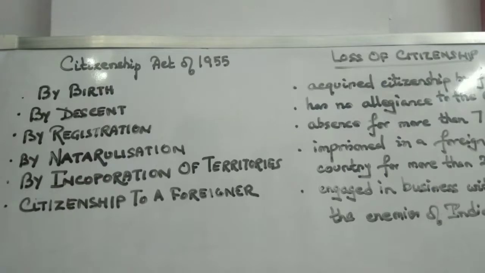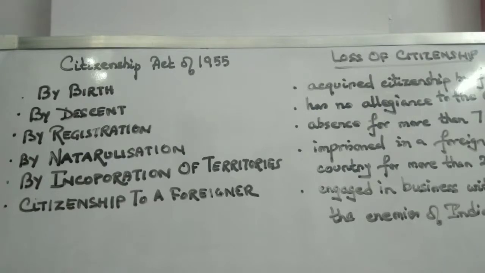He must have renounced the citizenship of his state before applying for citizenship here, and he must have lived continuously in India for a period of 12 months or more before applying for registration, or he has got a job under the government of India, or he or she wants to permanently settle in India. These conditions must be met before applying for citizenship in India.